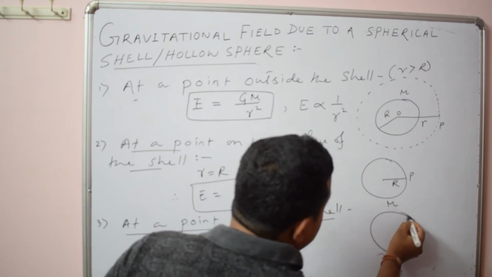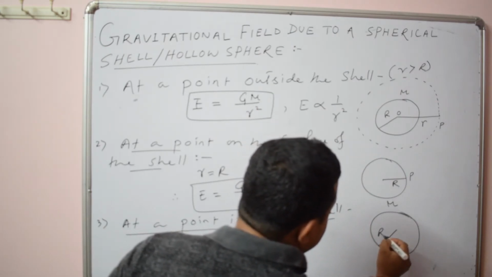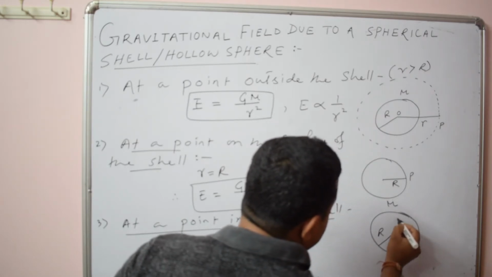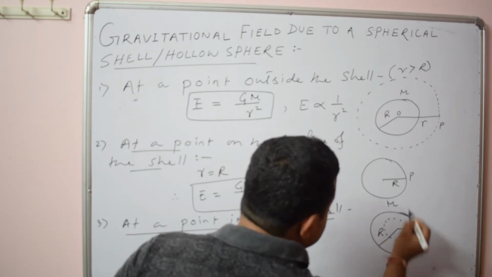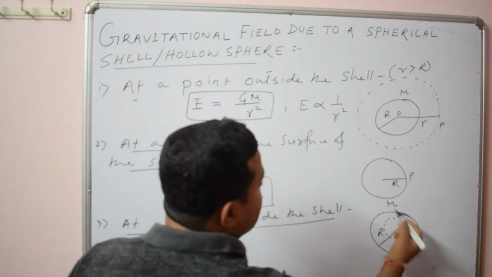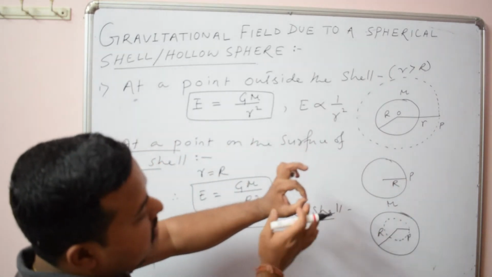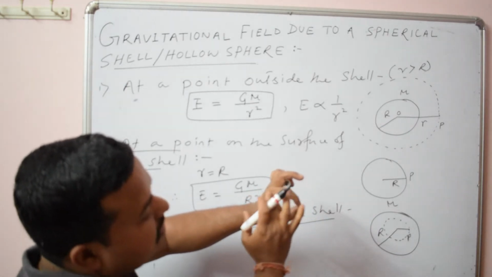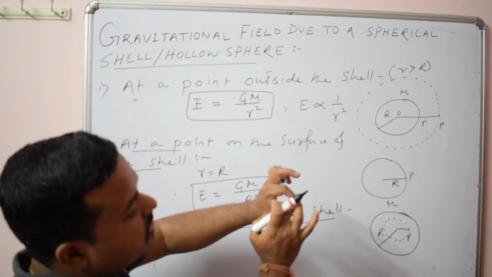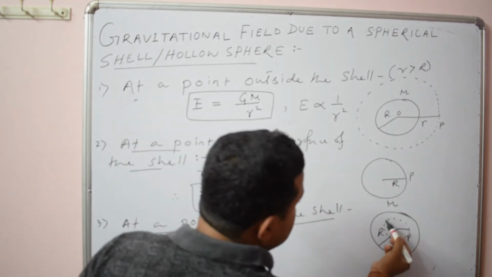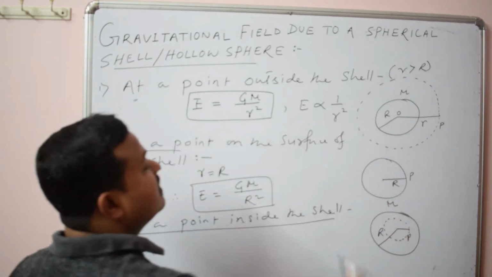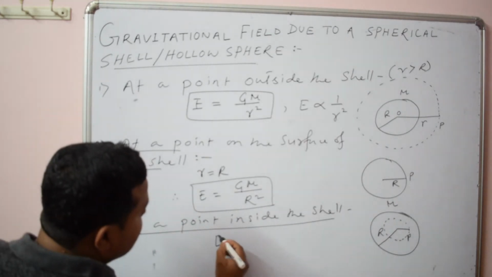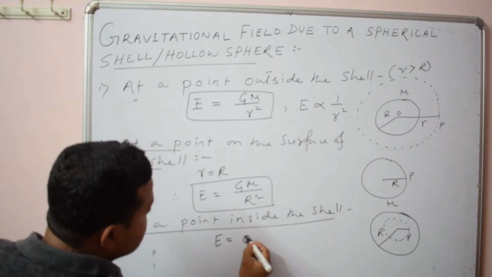So if we consider a point inside the shell, and if you draw a spherical surface, it will enclose no mass, because in the spherical shell the mass is found only on the surface. Inside it is hollow, so it encloses no mass. Since it encloses no mass and the gravitational field is due to the mass of the body, you can say that the field at a point inside the shell is 0.